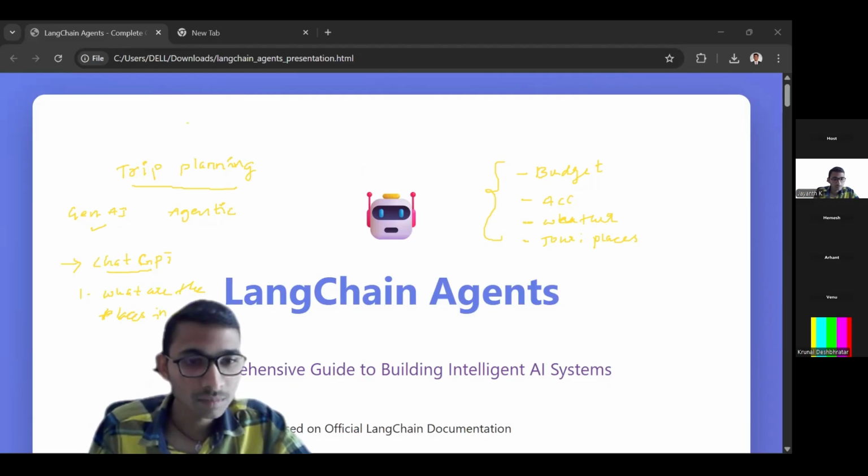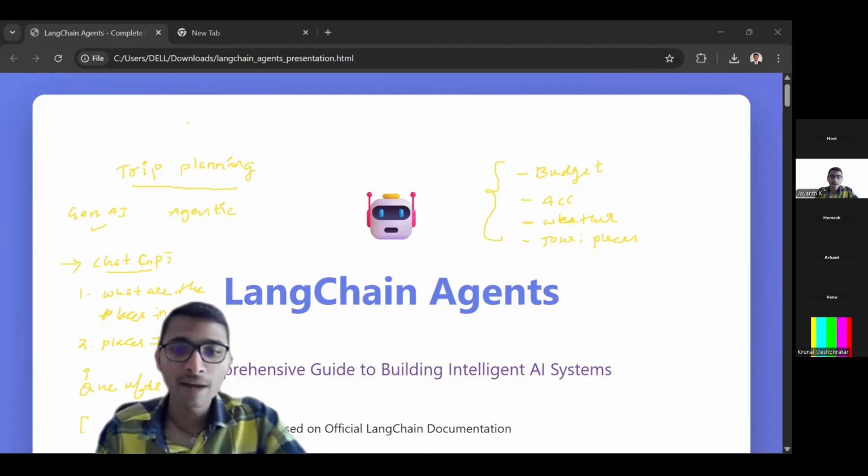Then you select some of them. Now what budget will be required, and what about some other locations near this? You ask the GPT step by step, question after question, to get the complete planner at the end. After 5 or 6 interactions with the chatbot, we get the complete plan.